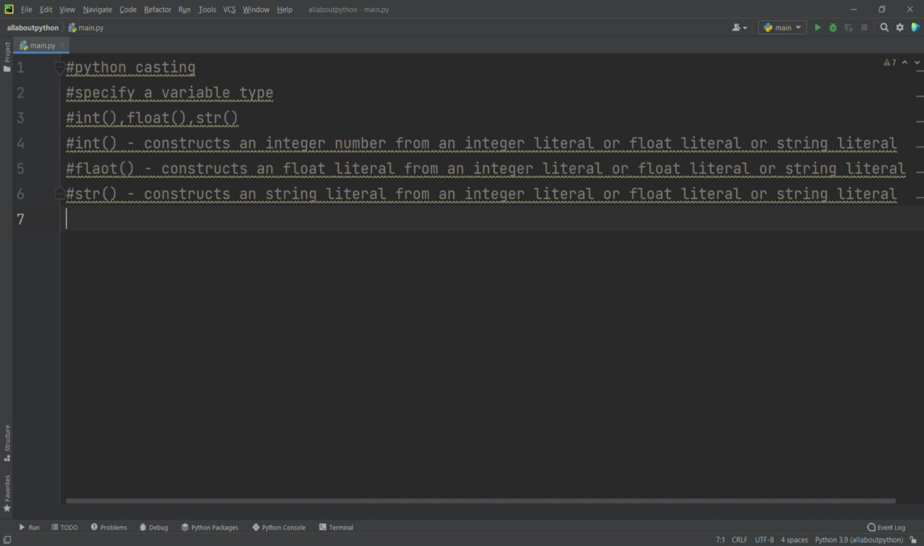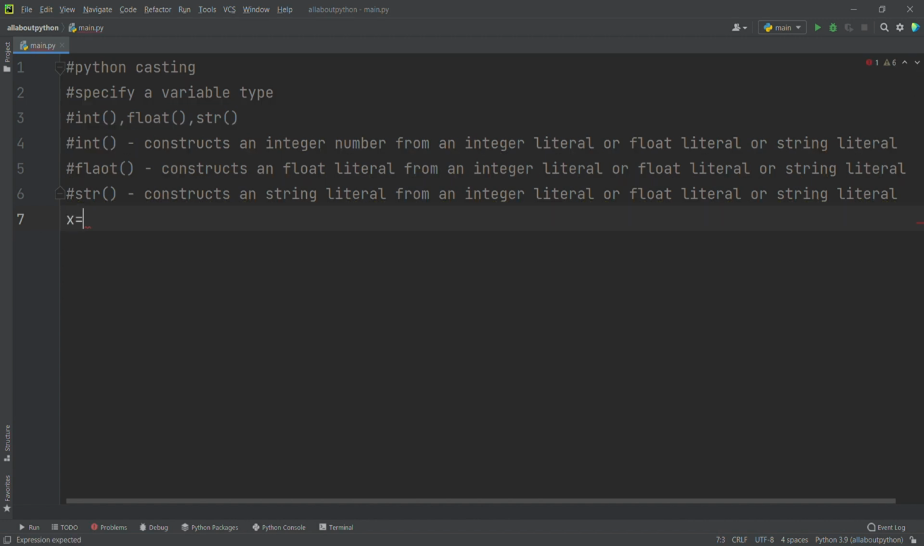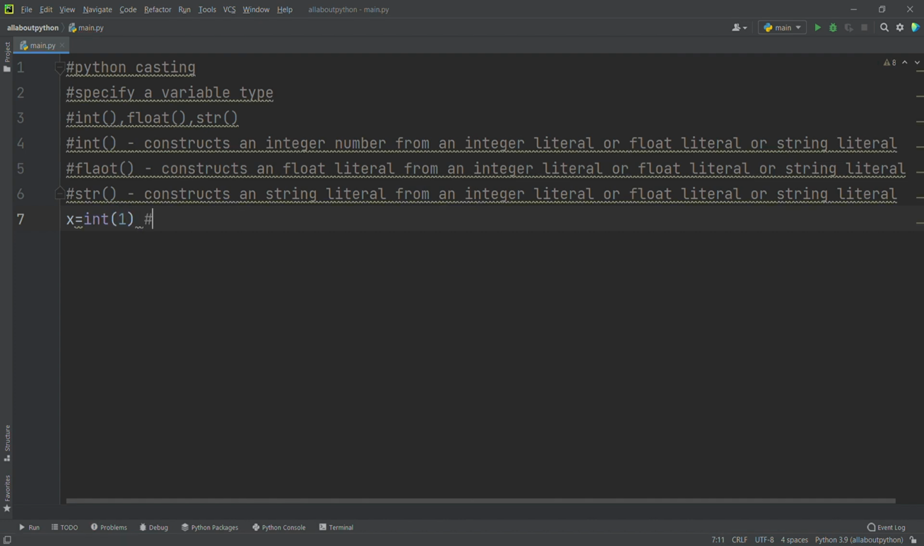Now we'll see a few examples of this. Let me say x is equal to int of 1. So what's the output here? x is going to be 1, right? 1 is an integer. Here we are trying to convert an integer to an integer.